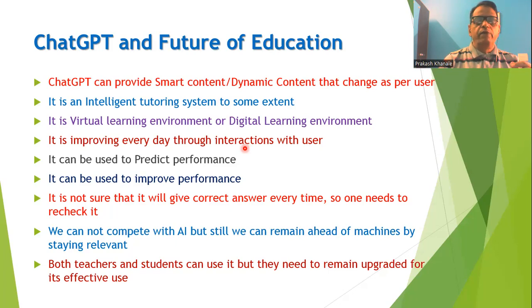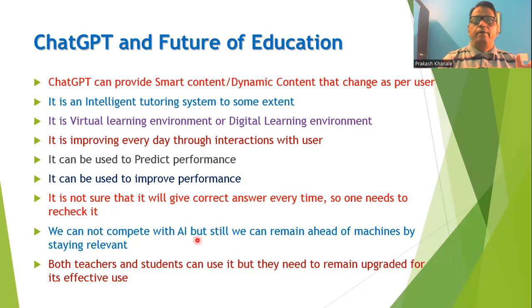It is possible that we can predict the performance in examinations, and improve examination performance by using ChatGPT. It is not certain that every time we ask ChatGPT, it will give us a correct answer. So whenever we use ChatGPT, it is our responsibility to recheck whether it is correct or not.